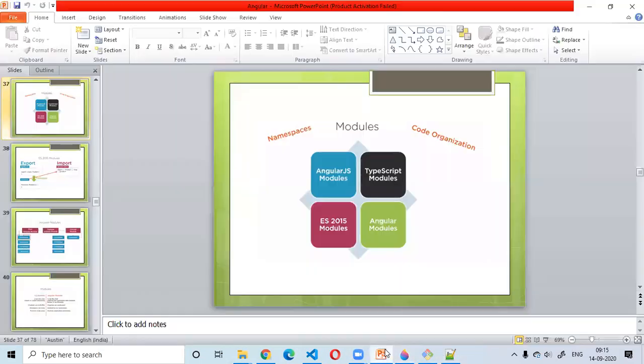So we just discussed the same. Now that we are moving ahead from AngularJS, I don't want to talk about the AngularJS module. I just explained a little bit about the AngularJS modules in the last class. These AngularJS modules are also a collection of controllers and different types of functionality.